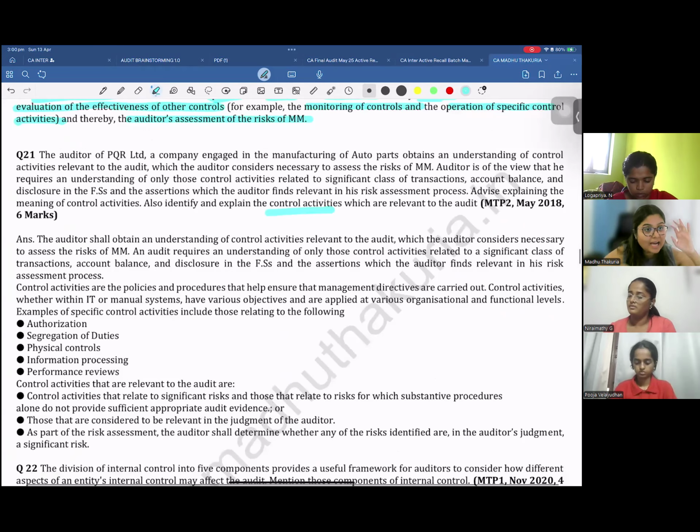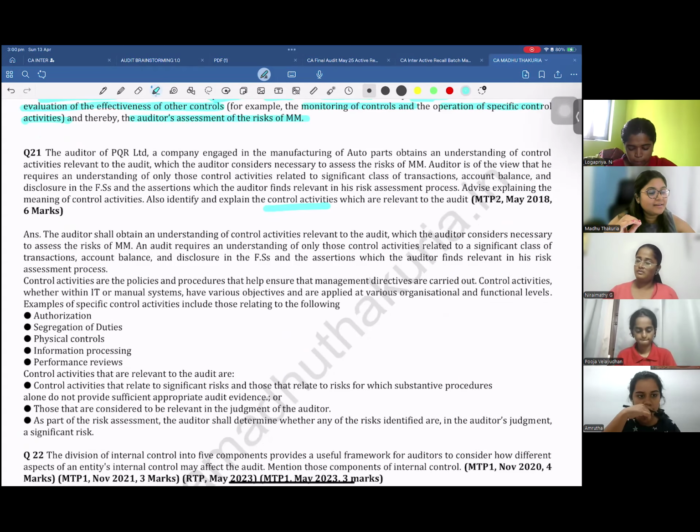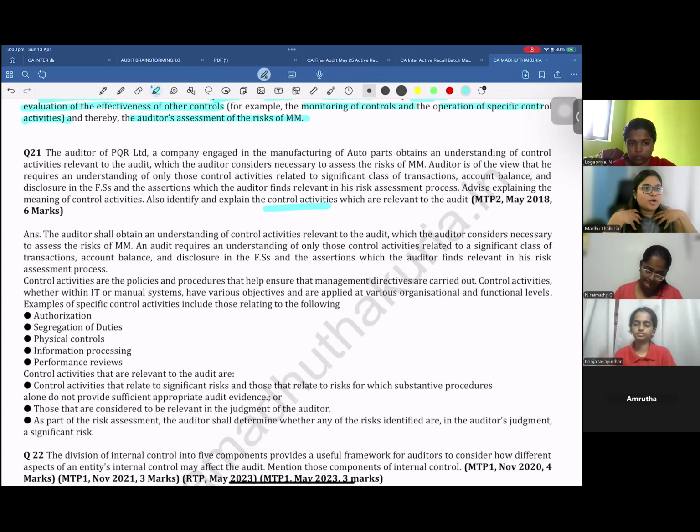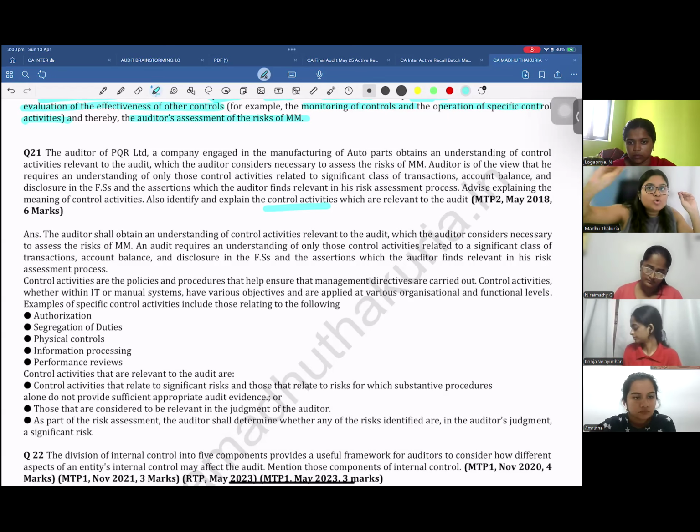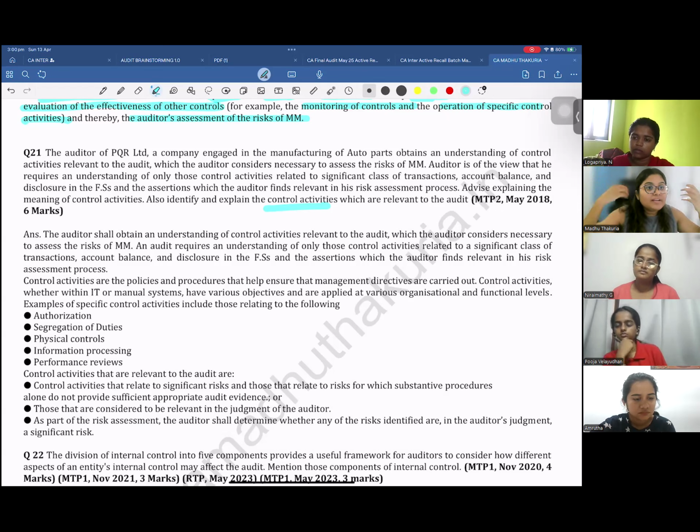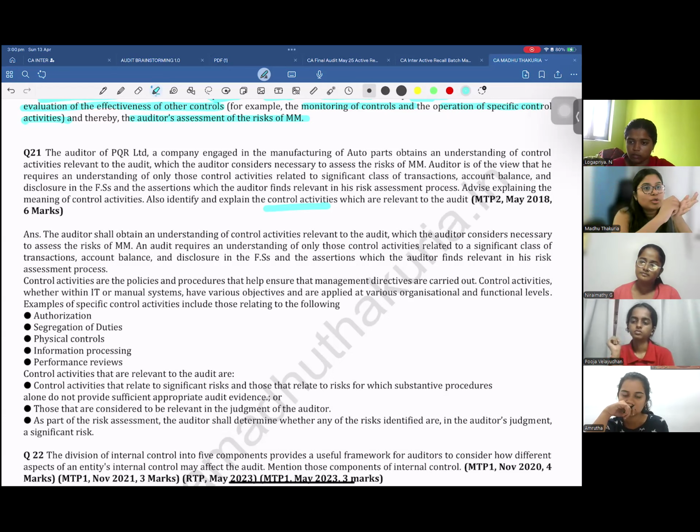Control activities are the actual actions that the entity has taken to ensure that the control is working. How do they do that? For example, if it is my organization, I will decide up to 2,000 rupees my purchase guy can make all the expenditure on his own. He doesn't have to come to me. But for one invoice, if the expenditure increases above 2,000 rupees, he has to come to me to take my sign before making that expenditure. Be it any expenditure. My printing guy also needs to take my approval before deciding on anything or any supplier or anyone.